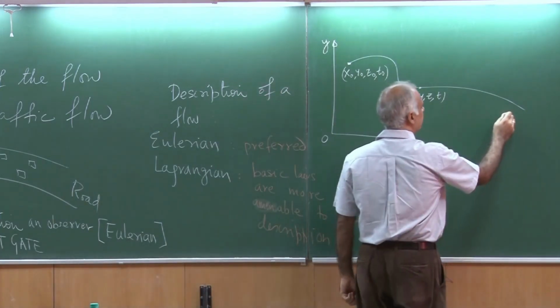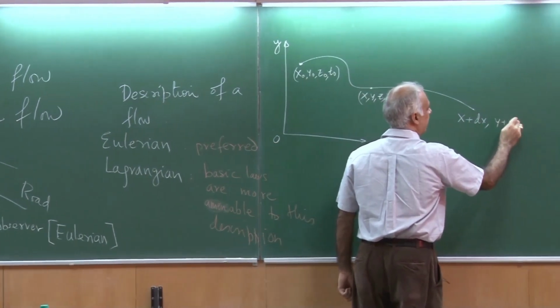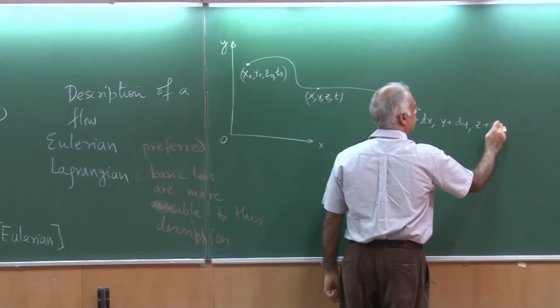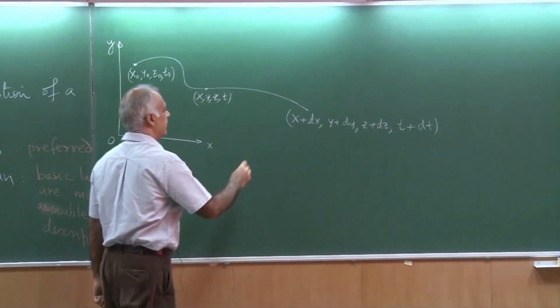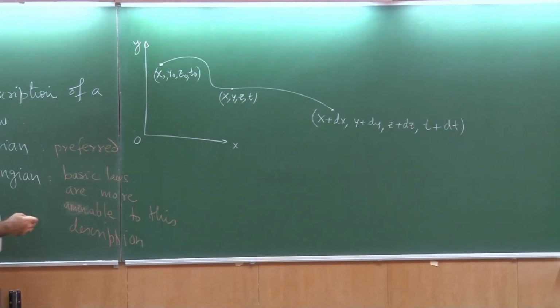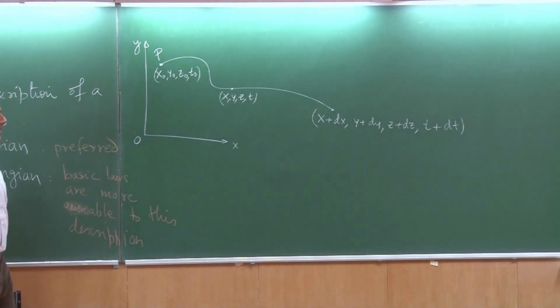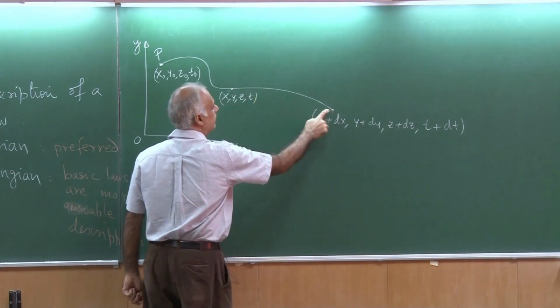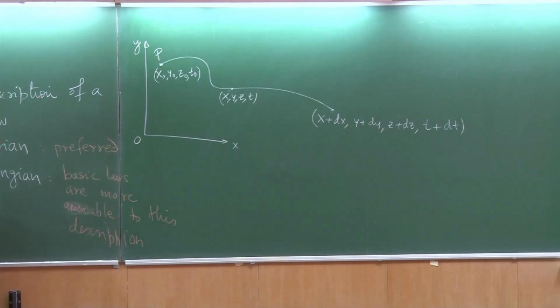And then at another time it would be at another location, which I would call x plus dx, y plus dy, z plus dz, and this would be at time t plus dt. So it's the same particle. I am trying to follow a Lagrangian approach. This is the particle P, and it goes through these various locations at time t and then a short time interval later, t plus dt. Of course, I have drawn them far apart so that the diagram does not get cluttered, but the time is really rather short between the two instants.